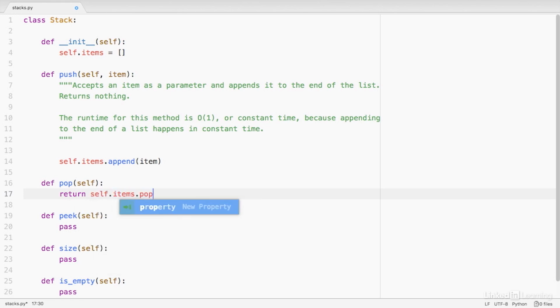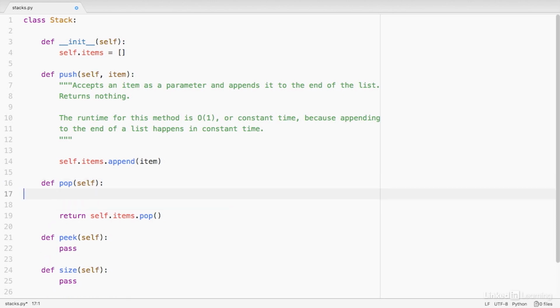self.items.pop. Now, we don't have to specify an index here because we always are going to be wanting it to return us the last item from the list. That's how the pop method works. If you don't give it any parameters, it will always return the last item. That's pretty much it. Let's add another docstring as we did for push.